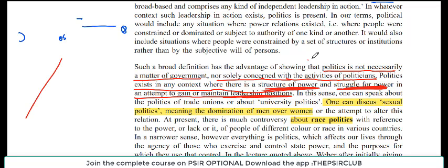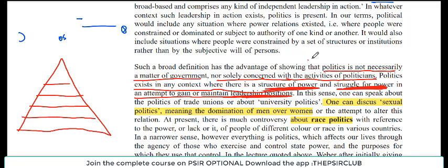So come back to this diagram. How is politics present here? Why wouldn't there be politics? This guy wants to go here. This guy wants to go here. This guy wants to go here. This guy wants to maintain his position.